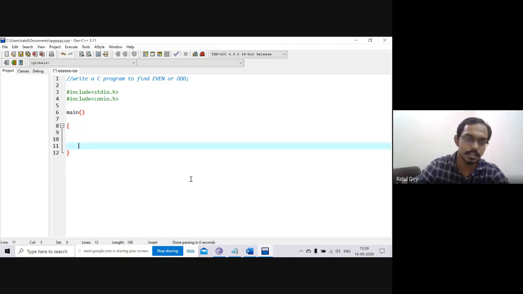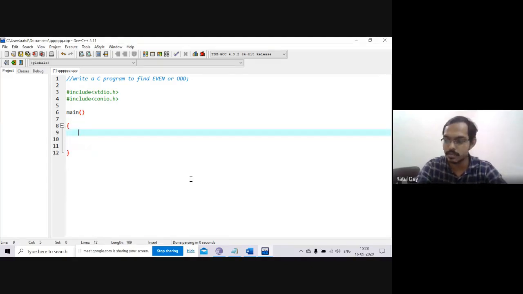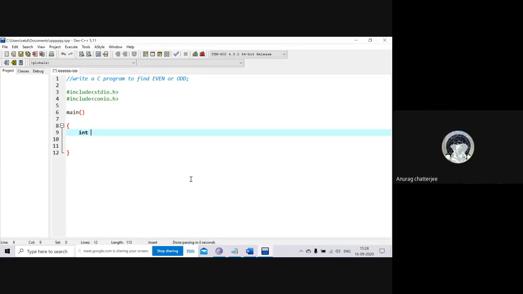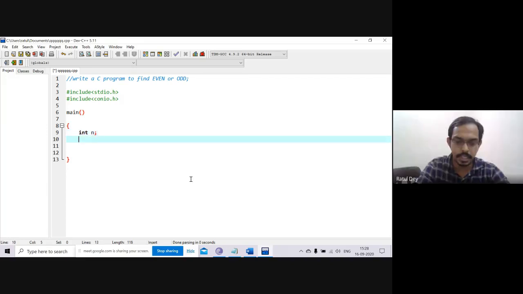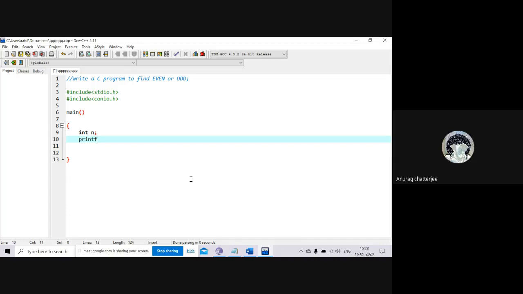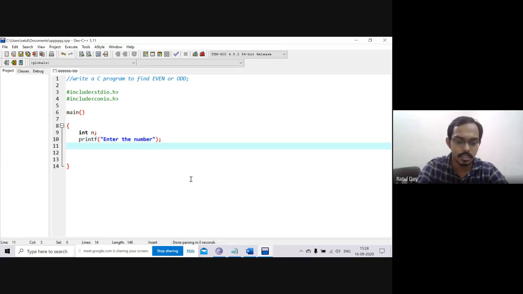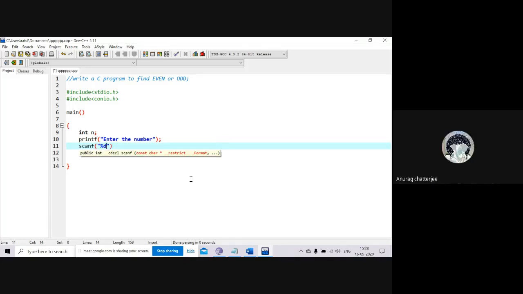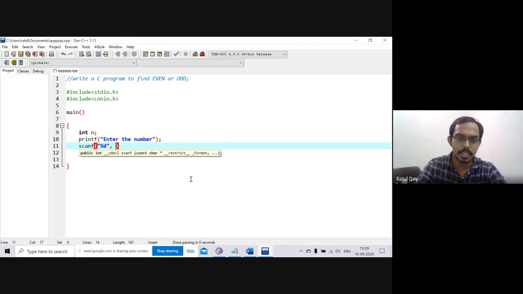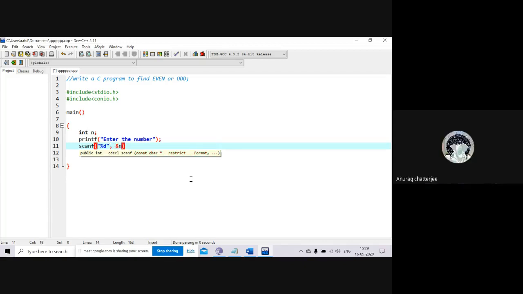So there is the one bracket. Now what do we have to write? Int n. Okay. Then we need to take printf. Printf, enter the number. So we'll just write enter the number, and then a semicolon. Remember that. Scanf. Within the bracket, percent d, comma, and give the ampersand and n.